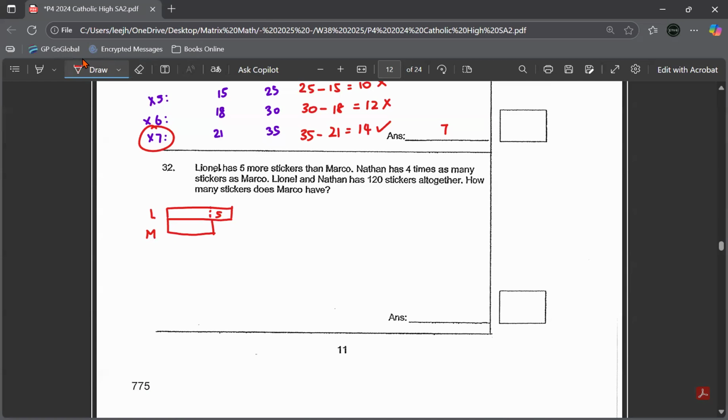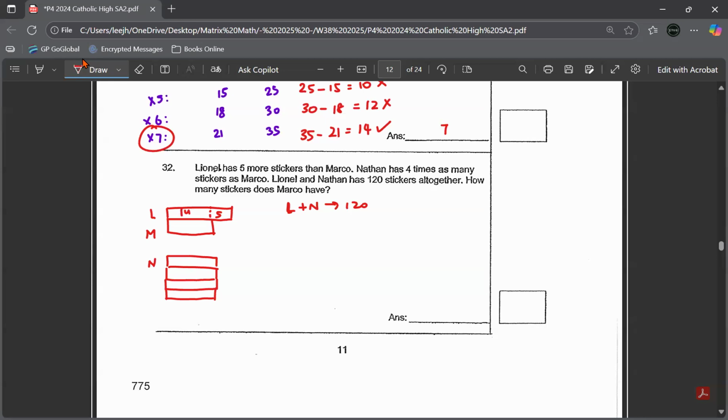Then it says that Nathan has 4 times of Marco. So Nathan here, 4 times of Marco means 4 times of what Marco has: 1, 2, 3, 4. I'm not going to draw one long train, it's very hard to see, so I just stack them, it's the same. Lionel and Nathan got 120. So that means L plus N is 120.